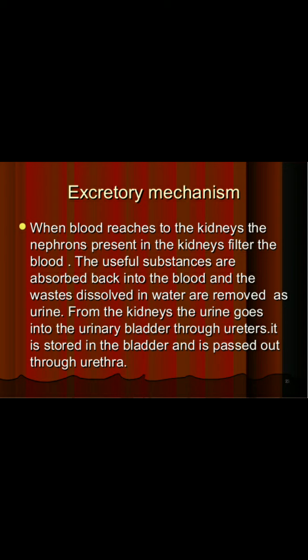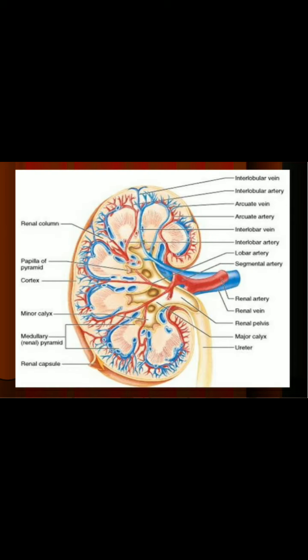So, blood reaches the kidneys. There, the nephrons filter the good materials and absorb them. The waste materials are carried out, and the kidney takes the essential minerals, water, etc., and the remaining things go out as urine. So this is the kidney.